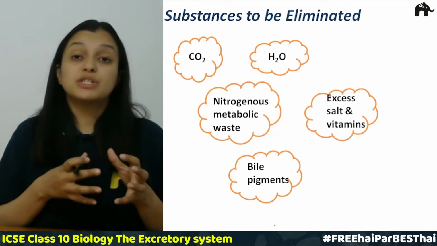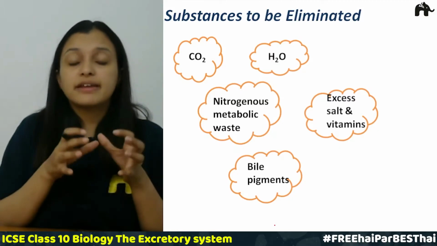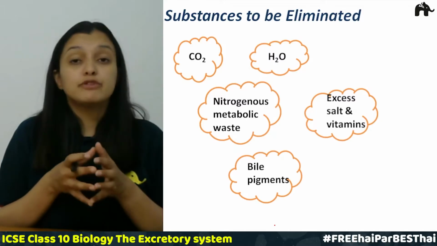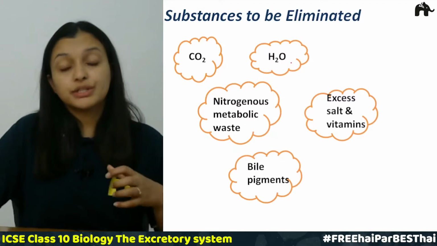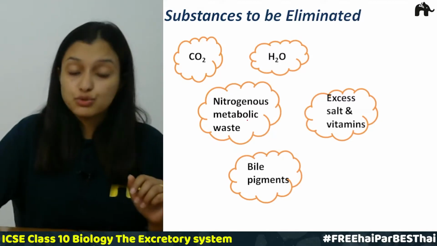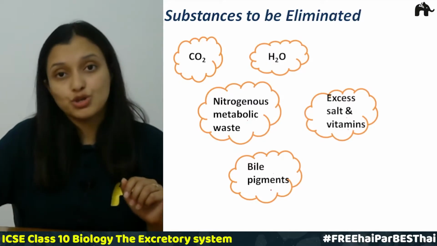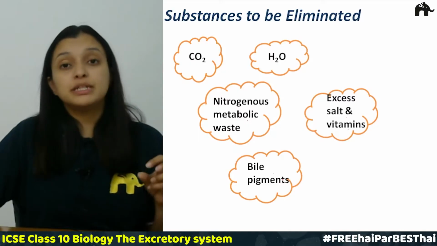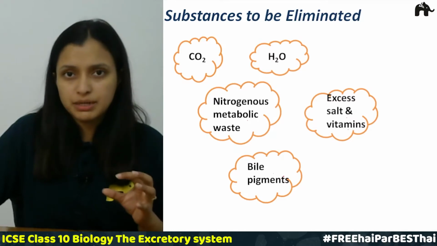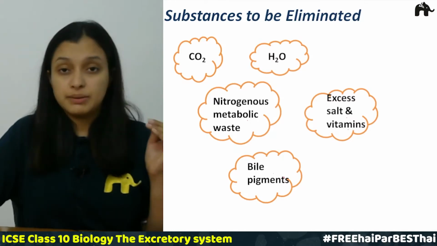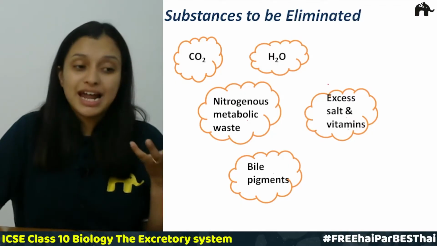Now the substances which are to be eliminated from our body. When the metabolic activities happen in our body, many waste products are formed which are toxic to our body. They are carbon dioxide, excess water or water vapors, nitrogenous metabolic waste, excess salts and vitamins, and bile salts as well. All of them need to be removed from our body. Anything that is in excess is not accepted by our body. Water is needed by our body, but we do not need excess water, so that needs to be removed.